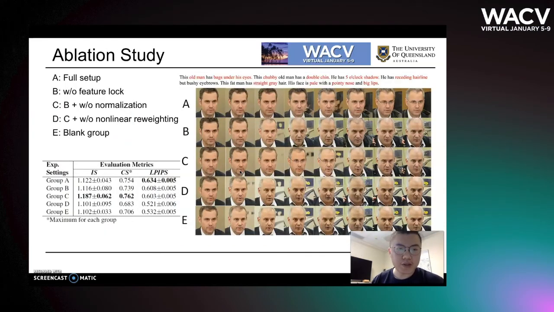We also conduct another ablation study in which we divide the experiment into 5 groups. As you can see from this table, group A has a good inception score and text-to-image similarity, and the highest image diversity score. And also you can see from the figure at the right, group A has the best image quality compared with the other 4 groups.